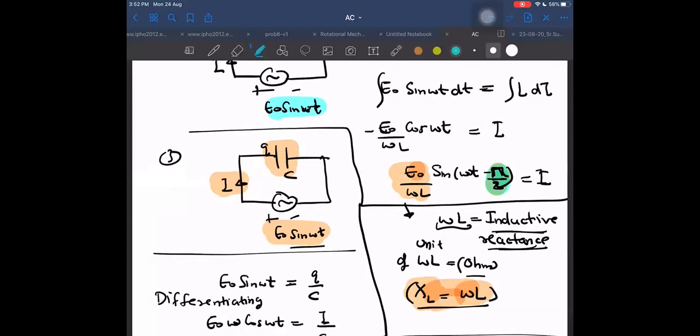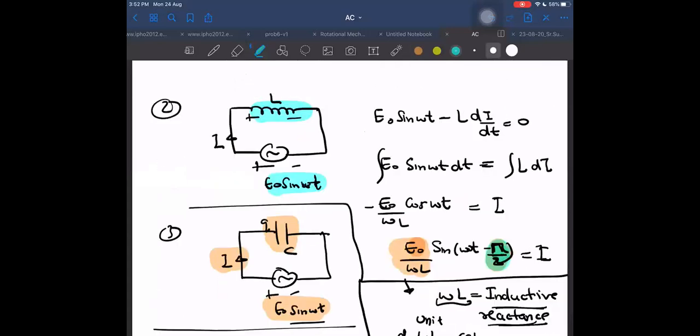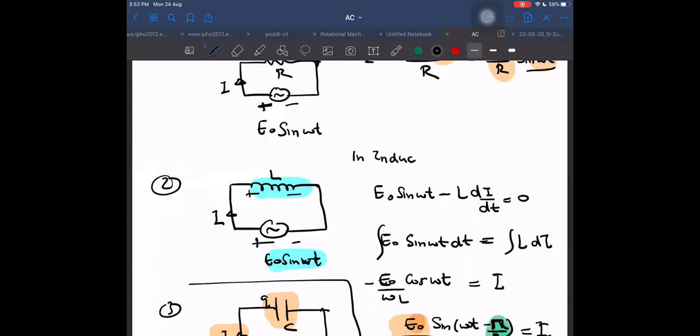What do we call this? This we call as: in inductors, current lags voltage by pi by 2. In an inductor, the current lags voltage by pi by 2.